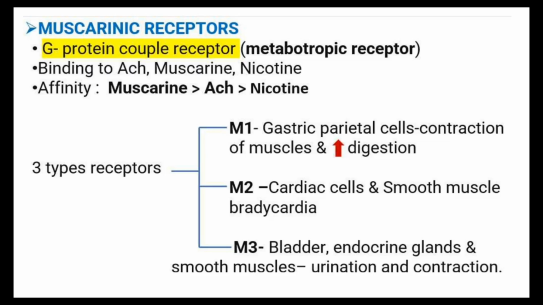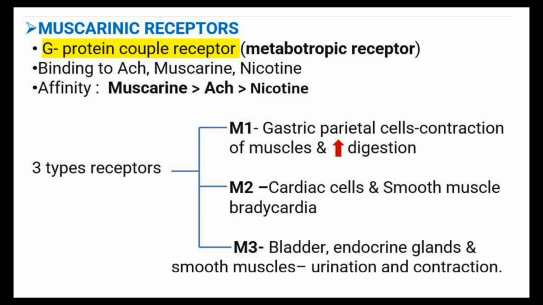Okay. And in the next slide we are discussing the first cholinergic receptors, the muscarinic receptors. We know different types of receptors are there. The muscarinic receptor is a type of G protein coupled receptor. It's also known as a metabotropic receptor. These point-based questions we can also expect in the exam, so please note them in your notebook. Okay.